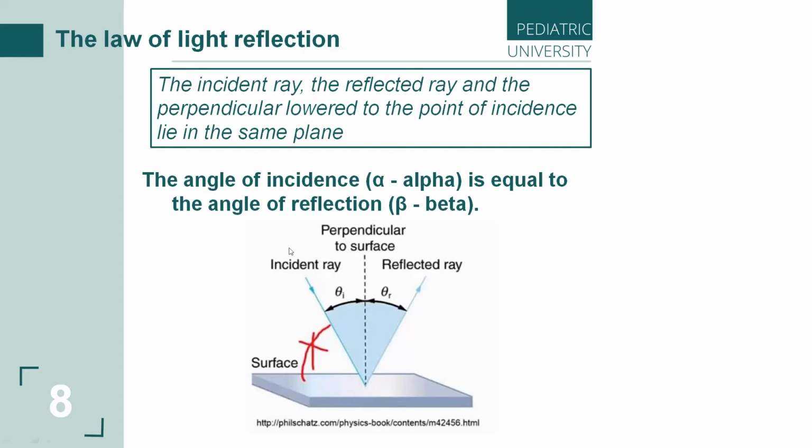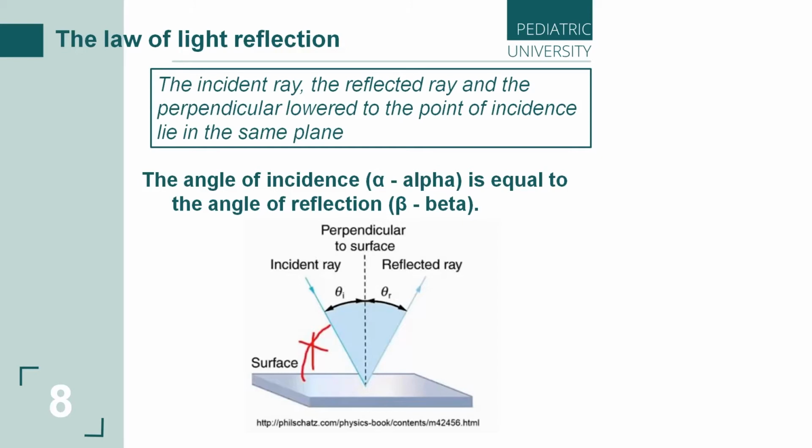We can see in the picture that the incident ray, which comes to the surface, to the mirror, for example, the reflected ray, and the perpendicular lowered to the point of incidence lie in the same plane. All rays lie in the same plane.